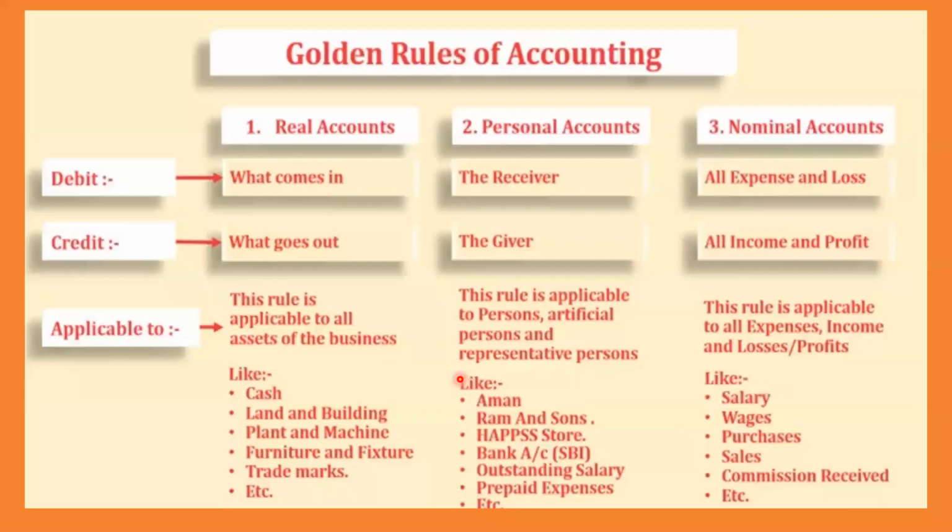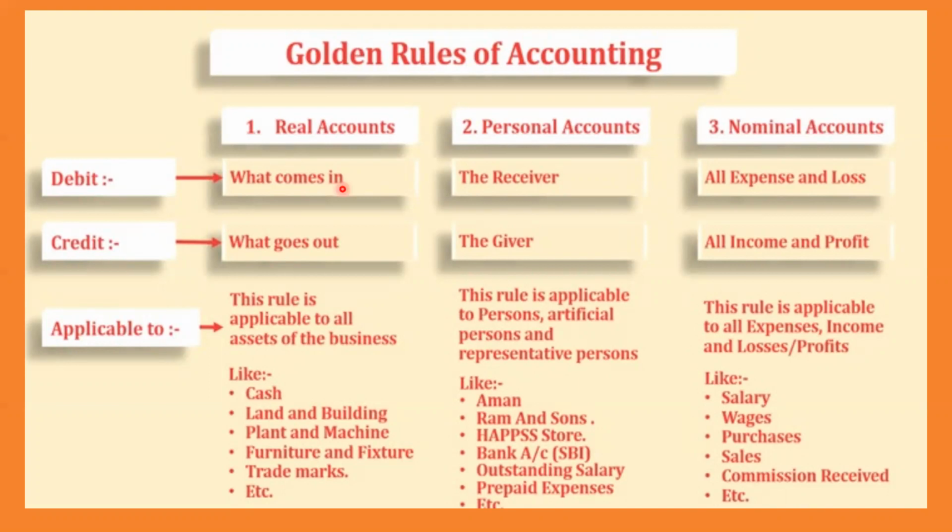This is very, very important in your life. These are the golden rules of accounting. Three accounts are there: real account, personal account, nominal account. These three things are very, very important. We shall see the rules very slowly so that you can note them down, or I'll send the video. No issues, no need of noting down. Just give the attention. So real account. That means what we are going to enter in the book, what comes in. It might be the amount which may come. We sell the product. Assume that we are selling scooters.